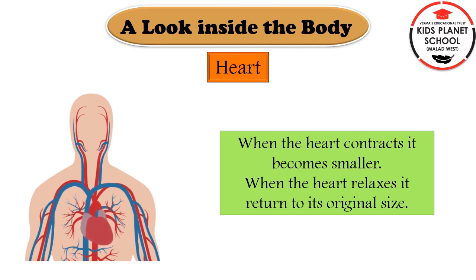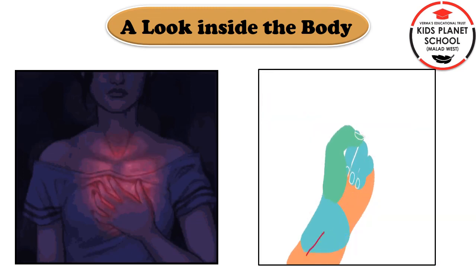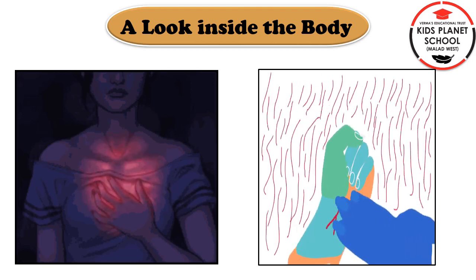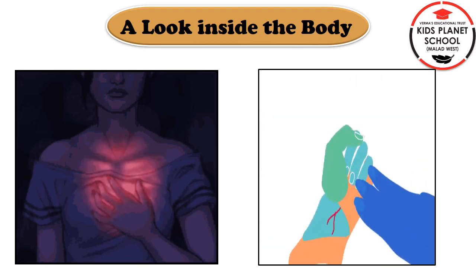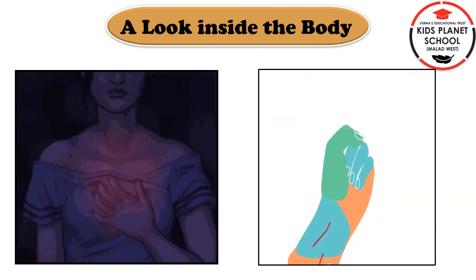When the heart contracts and pushes the blood into the blood vessels, it makes a sound. It is called a heartbeat. When you place your hand on your chest a little towards the left, you can feel your heartbeat. Also, at the wrist, there is a blood vessel that is very close to the skin. If you place your fingers there, you can feel the heartbeats there as well. This is called feeling the pulse.